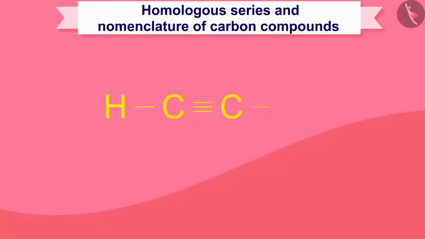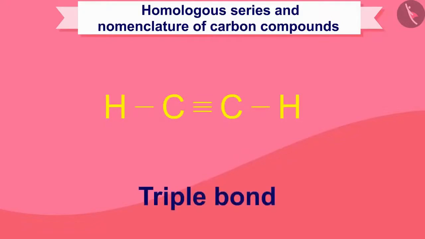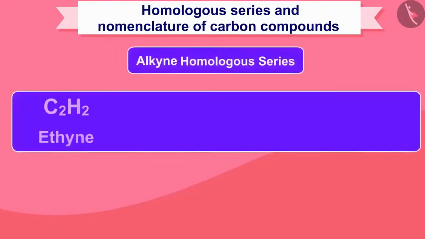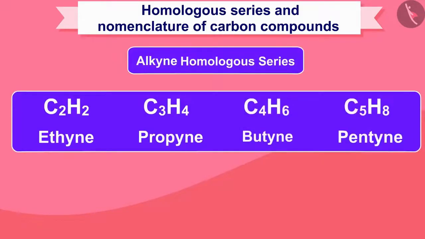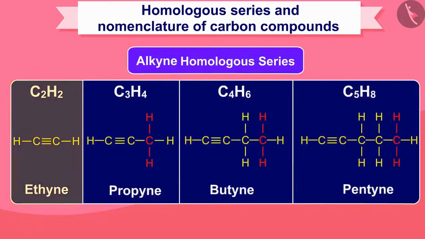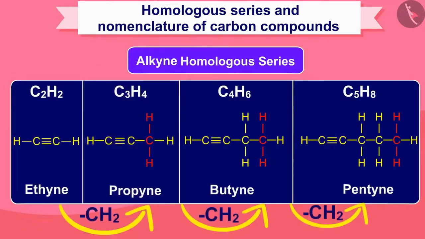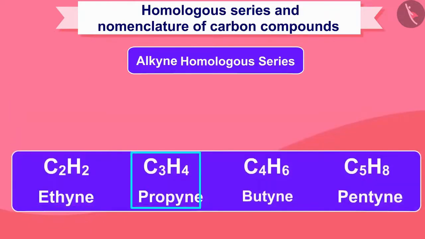Similarly, if the hydrocarbon compound contains a carbon-carbon triple bond, the series will be called alkyne. The name will end with "yne", and the same important thing is that there will be a difference of a CH2 unit in moving from one unit to another. And we can show any compound in this carbon series by this formula,